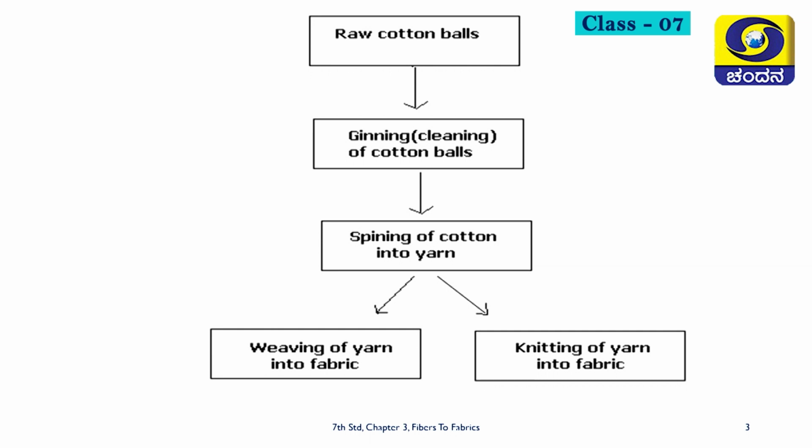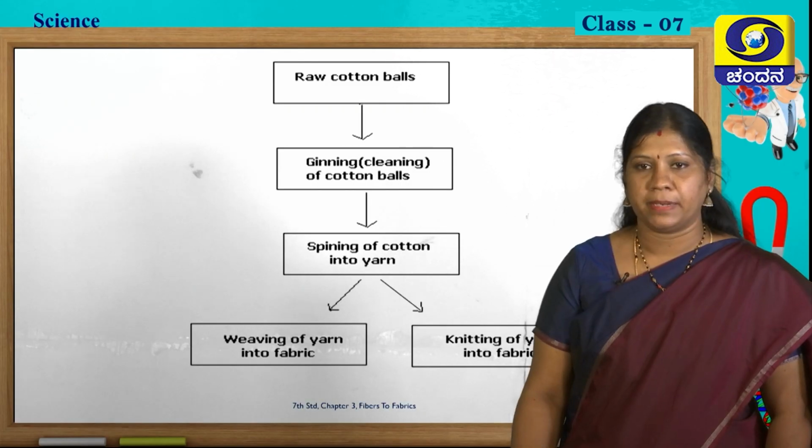This small flow chart tells us the basics: raw cotton balls, next ginning or cleaning of cotton balls, and spinning of cotton into yarn. Next there are two ways of converting this yarn to fabric, that is weaving of yarn into fabric and knitting of yarn into fabric.